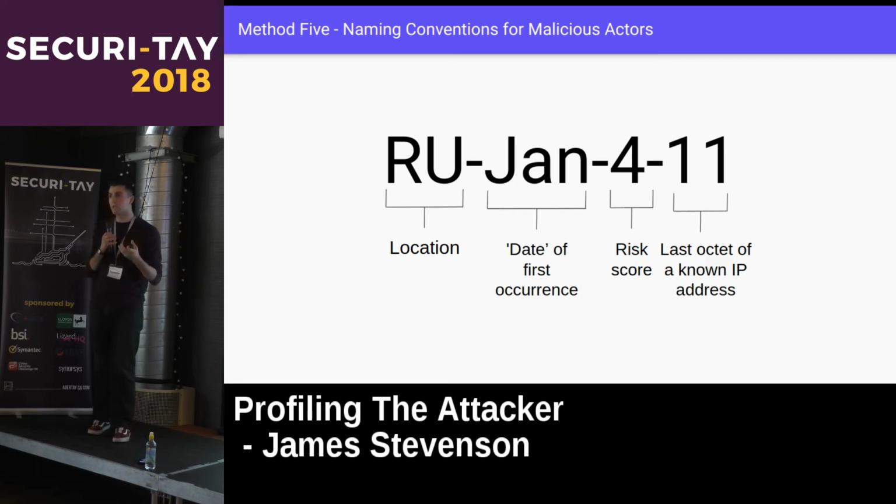What is the location the malicious actor was first seen, or is most commonly seen? What is the date the malicious actor was first seen? The risk score, which we derived earlier on, and then the last octet of the first seen or most common IP address, which gives it its subunique identifier. Here we could use IP addresses, hashes, or MAC addresses to identify these malicious actors. This is just one example of something we could use.